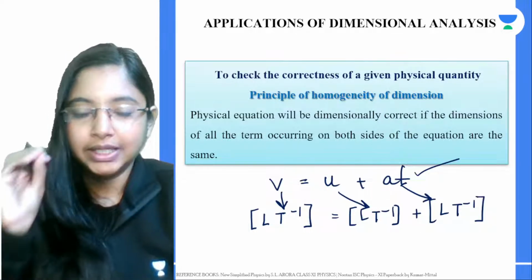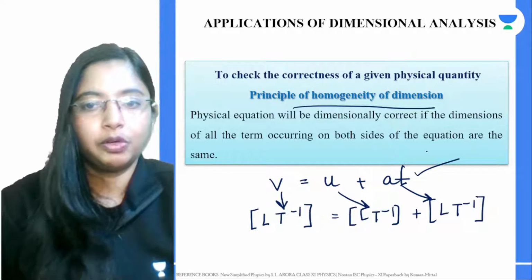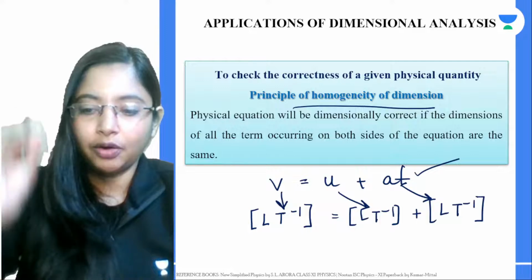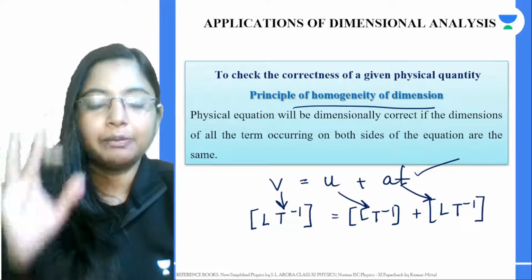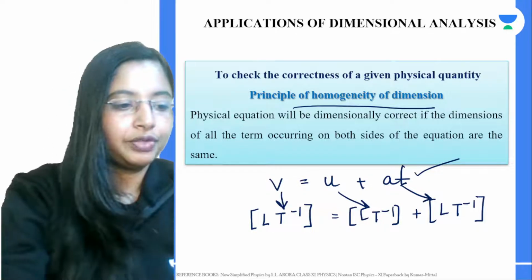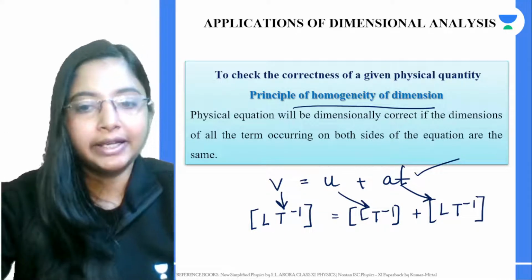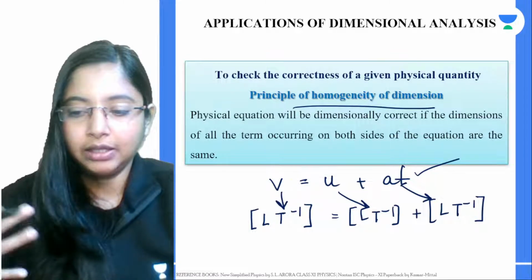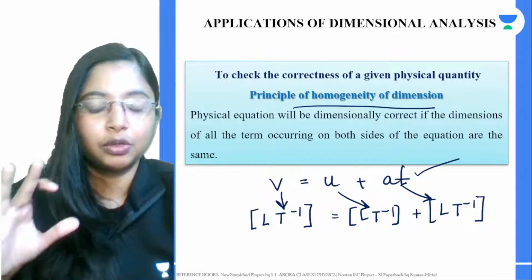Now this principle of homogeneity is based on the fact that physical quantities of the same kind can be added or subtracted. For example, velocity can be added to or subtracted from velocity.